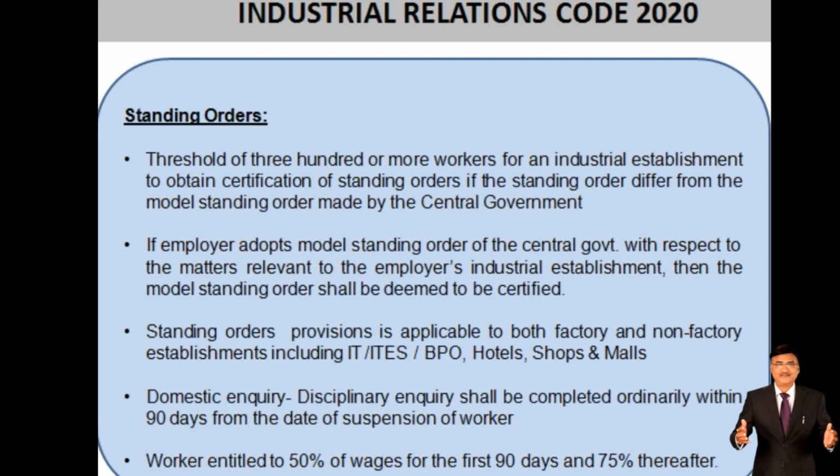A worker is entitled to 50% of wages for the first 90 days and 75% thereafter. If you have suspended an employee or worker, they will be entitled to 50% of wages for the first 90 days and 75% thereafter if the suspension goes beyond 90 days.